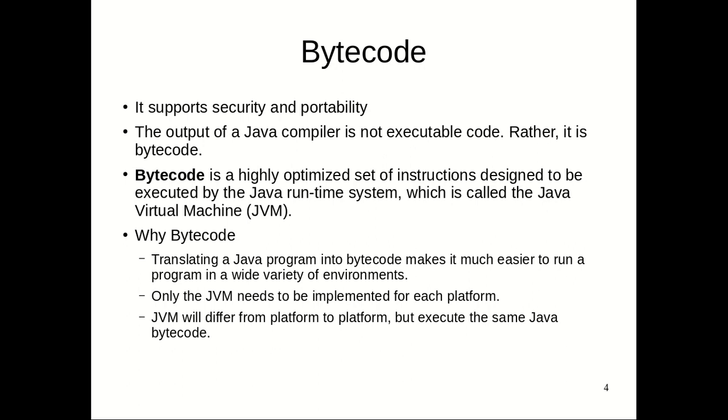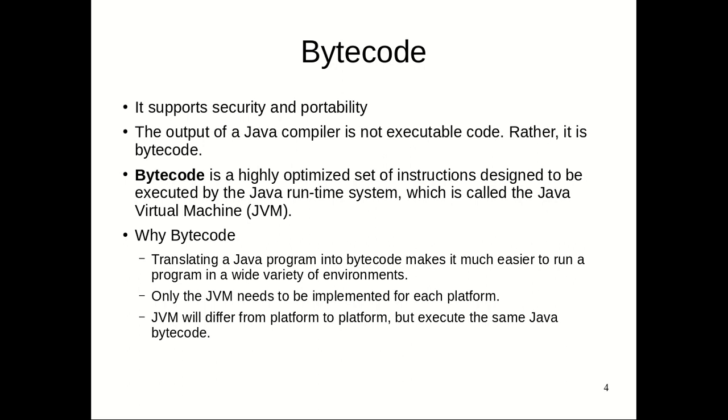It is a highly optimized set of instructions designed to be executed only by the Java runtime system, the Java Virtual Machine, JVM, a very popular name for it. When we compile our code, it generates the bytecode. You can imagine this as an intermediate set of instructions, well optimized so that it can perform all the tasks in a faster way.